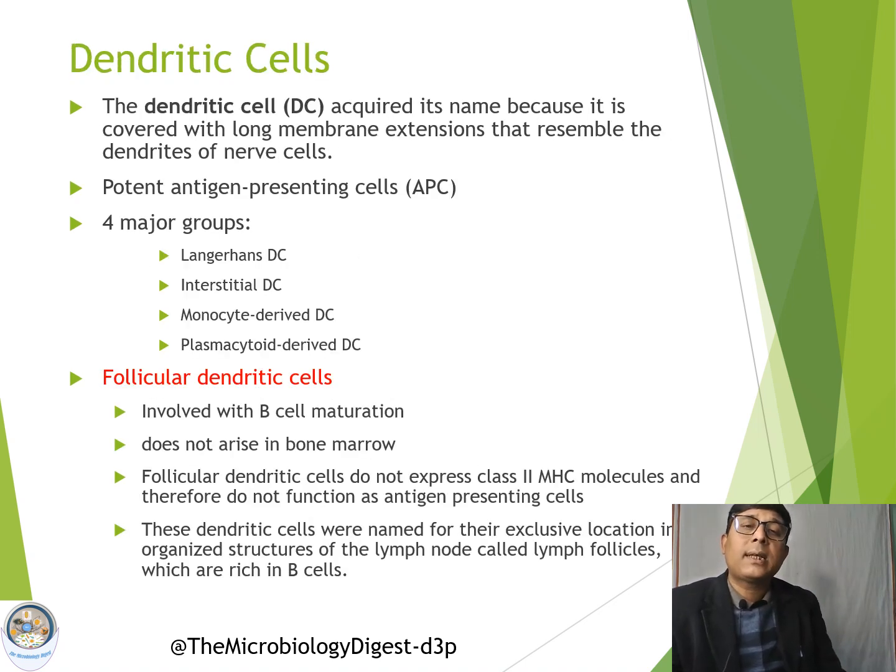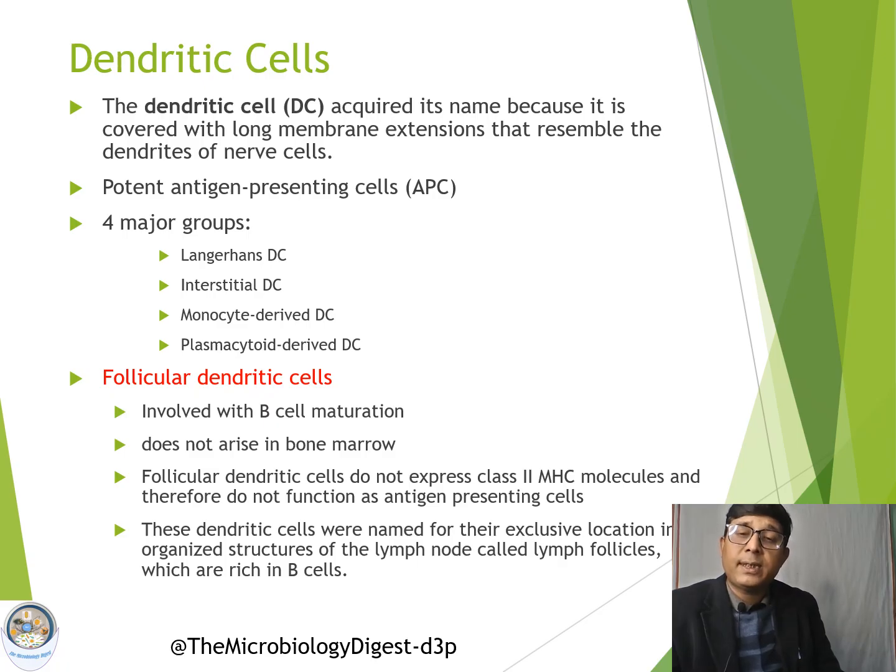Okay. Another type of cell is the dendritic cells. Their name has been given because of their typical structure with long membrane extensions, which resemble the dendrites of nerve cells. So they serve the purpose of antigen presentation.